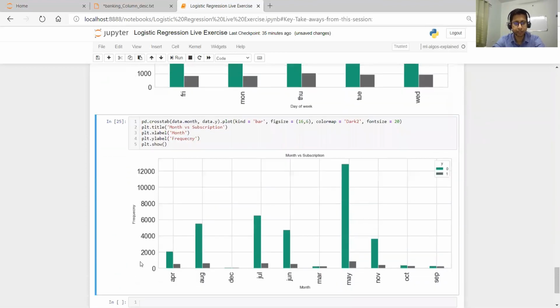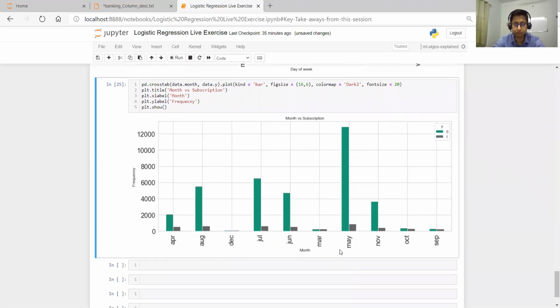Let's see. Here we see that in May probably they run their campaign more, and in June and July. Then April, August, December very less, maybe because of cold or whatever. October, September very less. November very less. So there is a kind of pattern, right?